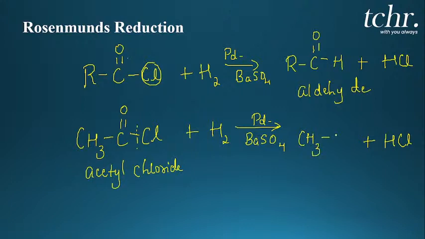So it will be CH3 C double bond OH. What is CH3 C double bond OH? It is nothing but ethanal. So I prepared the aldehyde, which is ethanal, right? Very simple, right? Rosenmund's reduction, students. Now I'll write a compound, and you should be able to write the product by performing Rosenmund's reduction. Now in the next example, I will take benzaldehyde.